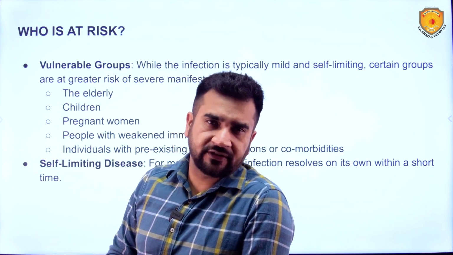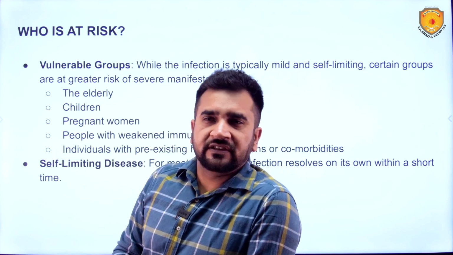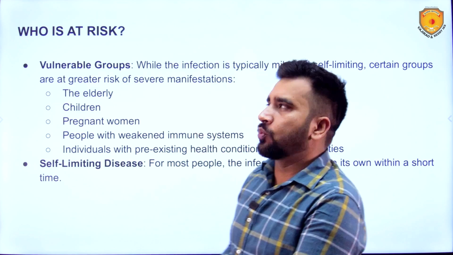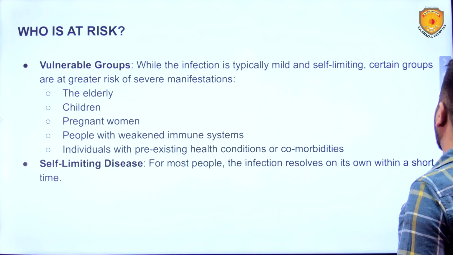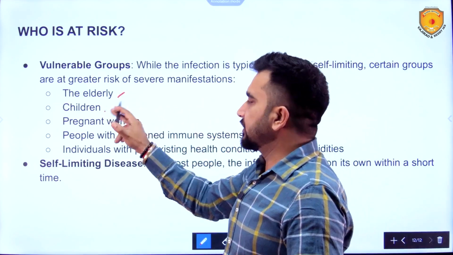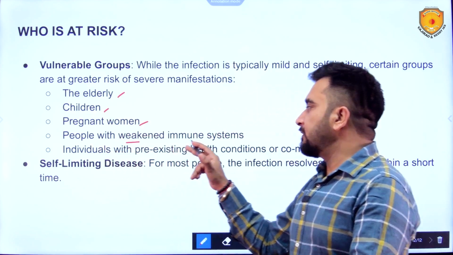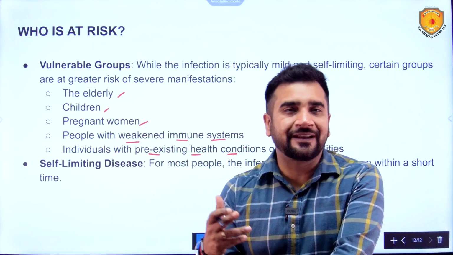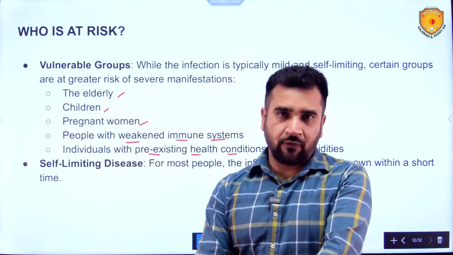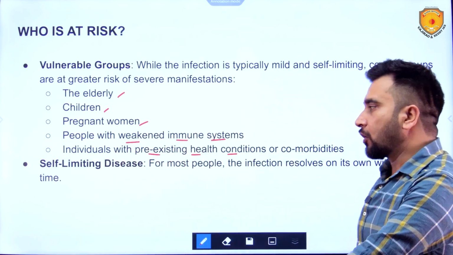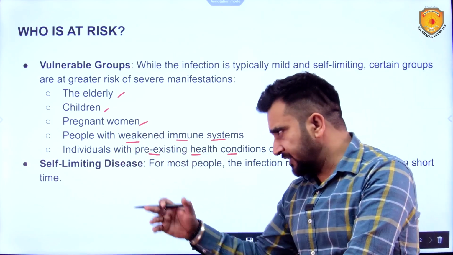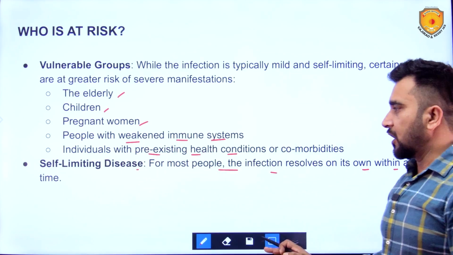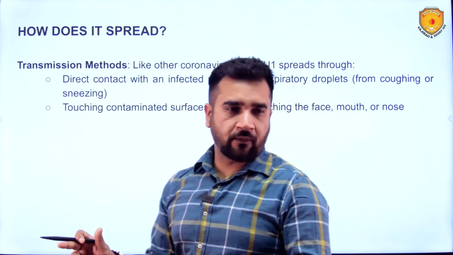Now, who is at risk? Generally, when the viruses are spread, the elderly and the children are the ones at higher risk. And here also, the elderly, the children, pregnant women, people with weakened immune systems and individuals with pre-existing health conditions like diabetes and all. They are more prone to contracting such kinds of viruses. It is a self-limiting disease. For most people, the infection resolves on its own within a short time. It does not take long.